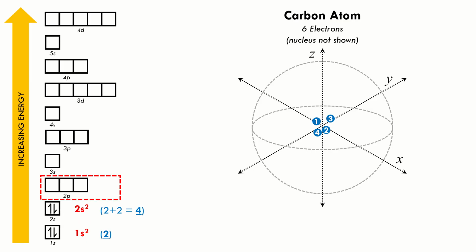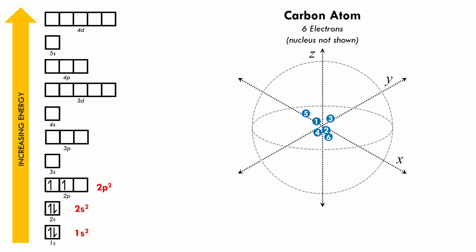The next subshell is 2p. We can put 6 electrons here, right? But right now we only have 2 electrons left, which will only occupy the px and pz orbitals. We now notate this as 2p2, which means that there are 2 electrons in this 2p subshell. So this is how electrons are arranged in a neutral carbon atom. We now have an idea of where electrons are and how fast they are going because we know the subshells, orbitals, and energy level where each of them are roaming around.